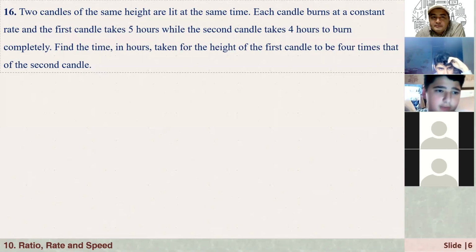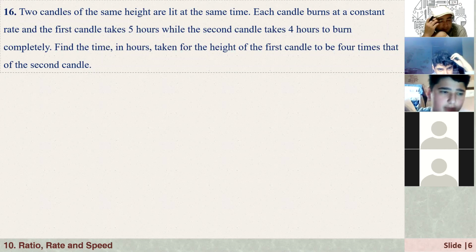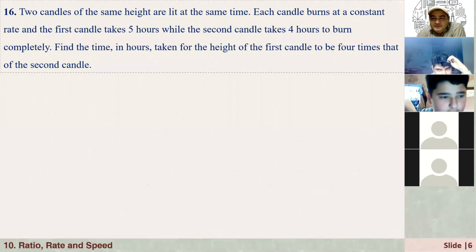Two candles of the same height are lit at the same time. Each candle burns at a constant rate, and the first candle takes 5 hours, while the second candle takes 4 hours to burn completely. Find the time in hours taken for the height of the first candle to be 4 times that of the second candle. Did you understand the question, Maka? Yes, I need to think.